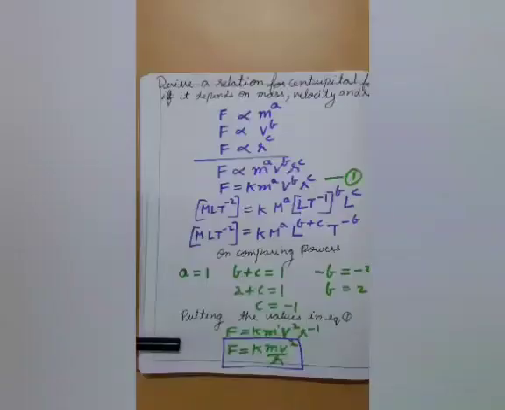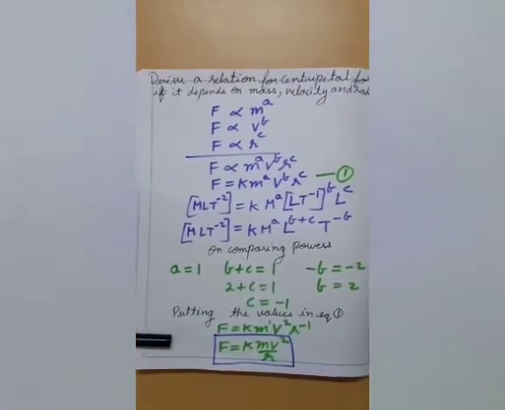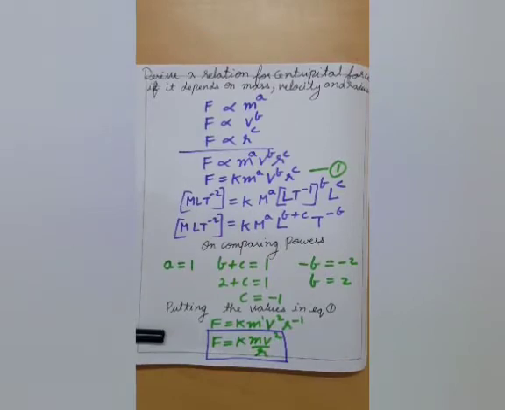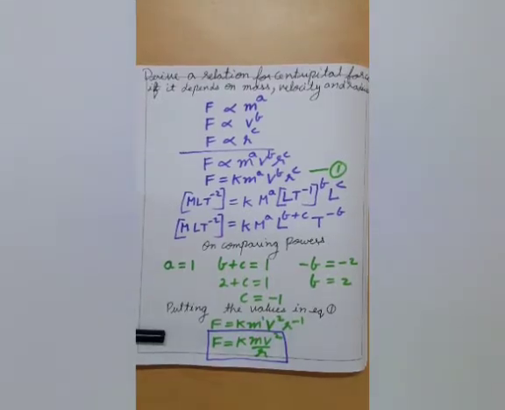The second use of dimensions is to derive a relation between various physical quantities. I have taken an example for that. Let us discuss a question: derive a relation for centripetal force if it depends on mass, velocity and radius. This is given to us, that the centripetal force depends on mass, velocity and radius. Now our concern is how we are going to derive the relationship between them, and how we would prove what exactly the formula for centripetal force is.